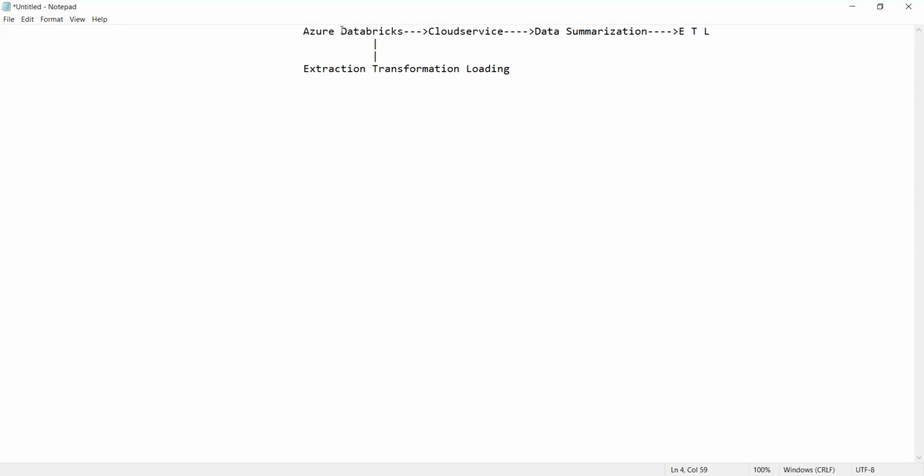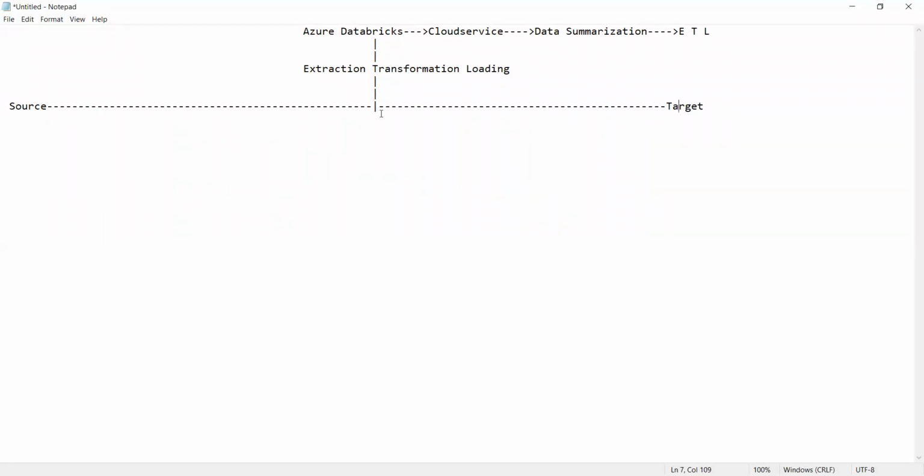As you know, extraction, transformation, and loading is used to perform data summarization, and ETL requires the following. It requires, all of you, one is the source and another one is the target.